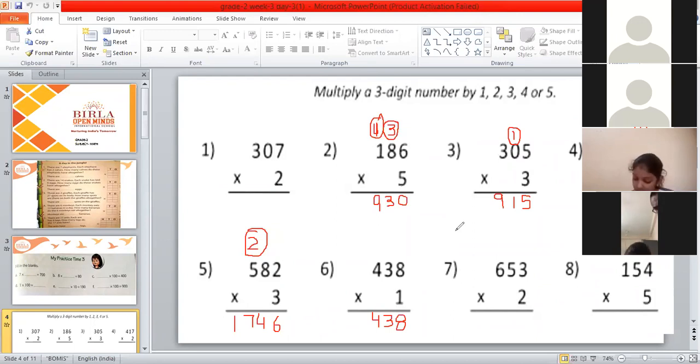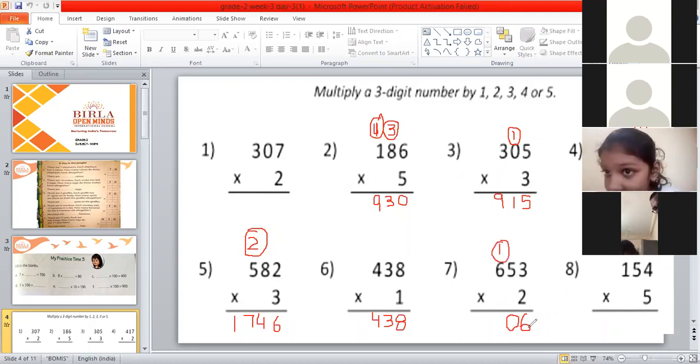Aslan, yes. Question number 7. Children, keep on writing questions and answers also. 653 multiplied by 2. Which table? 2 table, very good. So 2 threes are 6, so we will write 6 here. Then next, 2 fives are 10. So we will write only 0 here and 1 will go as carry forward.